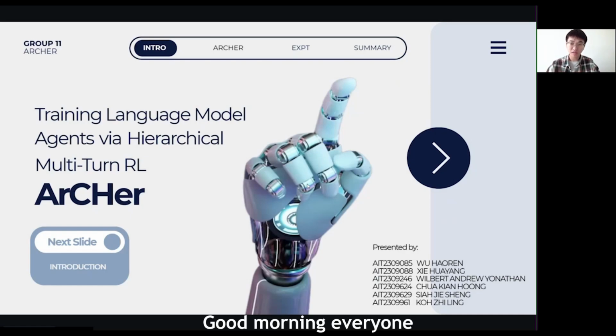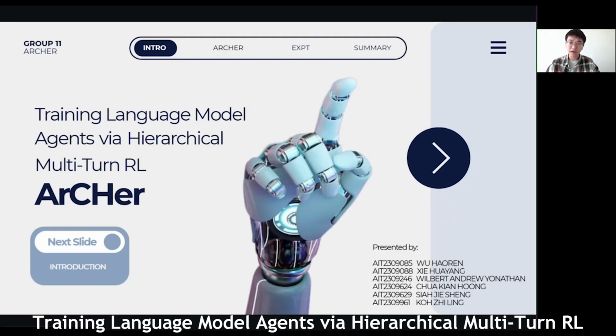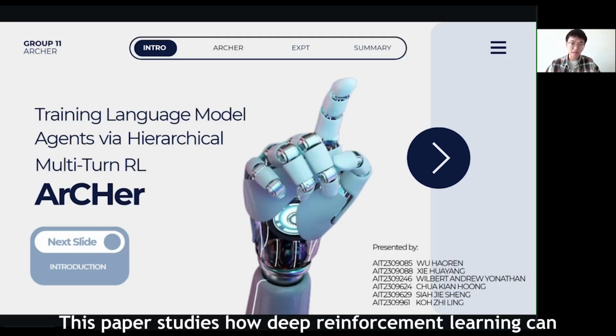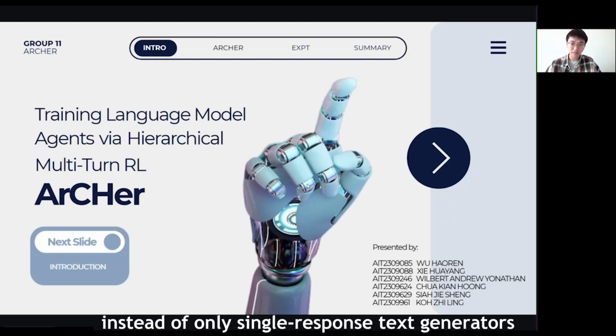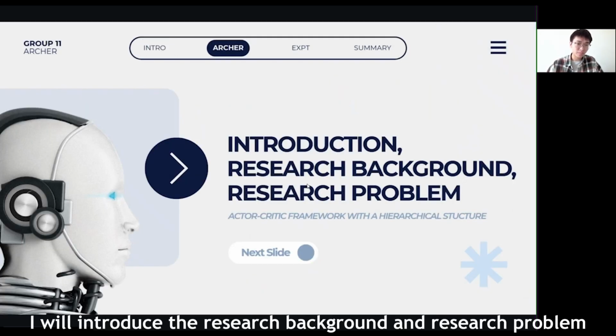Good morning, everyone. In this video, our group is presenting the paper ArCHer: Training Language Model Agents via Hierarchical Multi-Turn RL. This paper studies how deep reinforcement learning can train large language models as multi-turn decision-making agents instead of only single-response text generators. I will introduce the research background and the research problem.